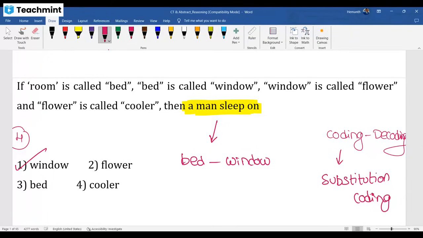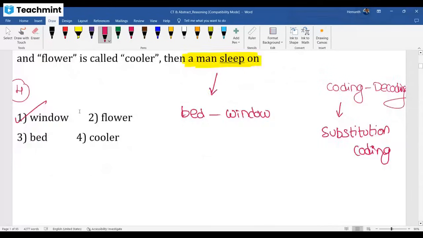Okay. Don't extend that again. Window is flower, flower is cooler. Then no need of question, my dear. Putting the last word is the answer. Meaningless, right? So the approach is to read the last line. Man sleeps on what? Bed. In the question, bed is called window. Stop there. The answer is window. That's it. Close. Got it. See the next question.